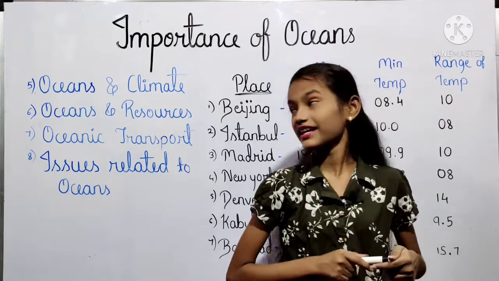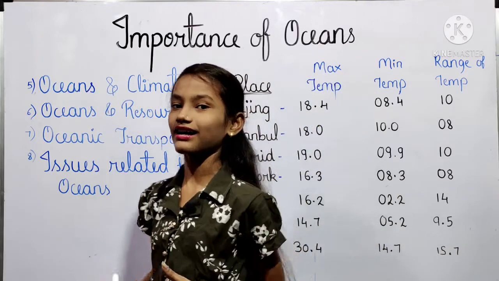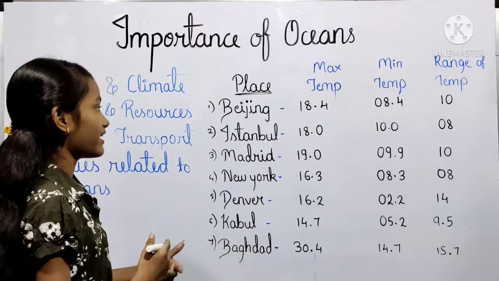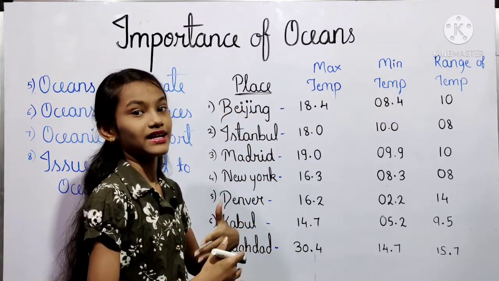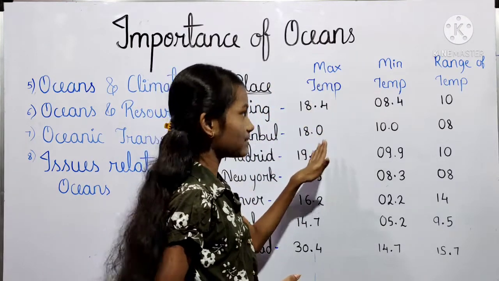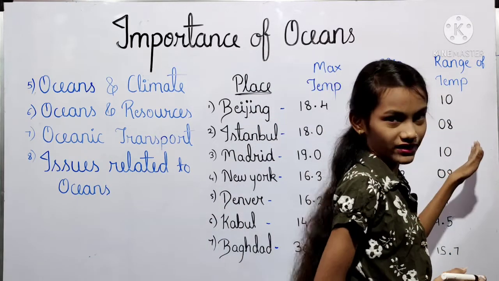So now we will see the 5th point, that is Oceans and Climate, यानी महासागर और जलवायु. So here we will see the diagram. In this diagram we will see the place and in which country the place is located, and we will also see that place's maximum temperature, its minimum temperature and also its range of temperature.